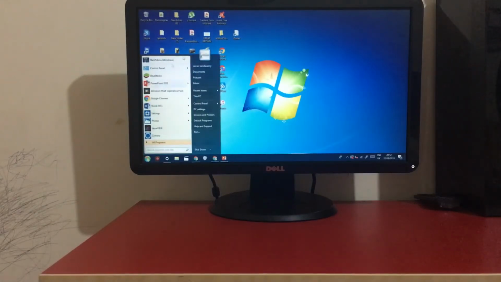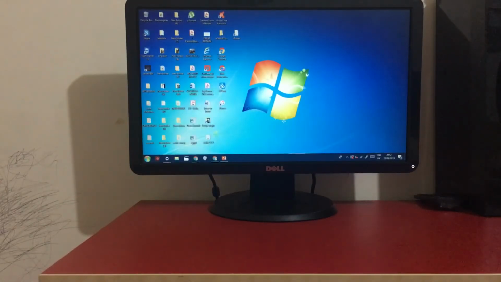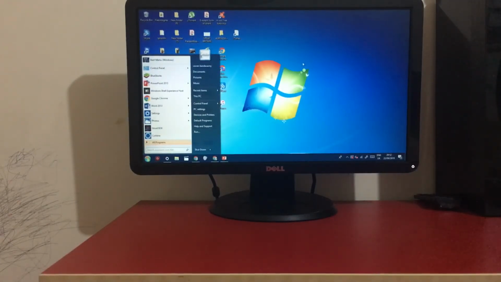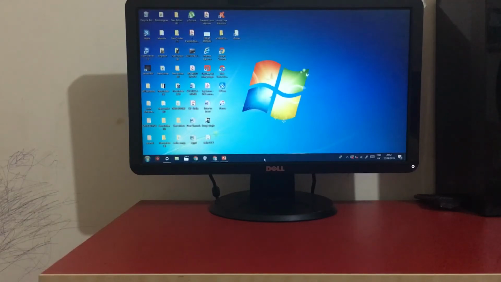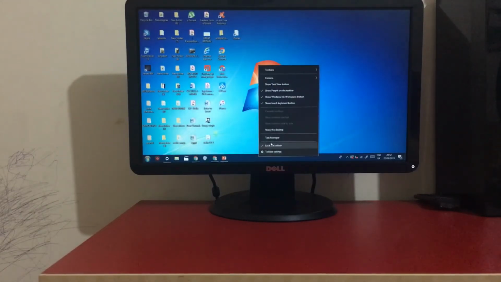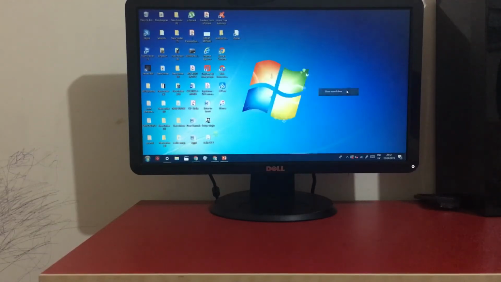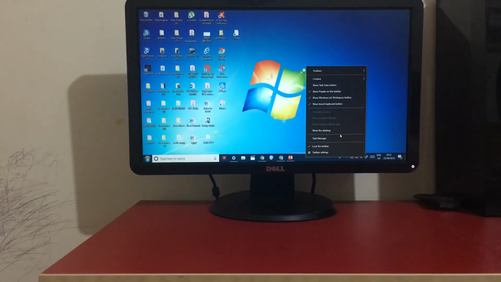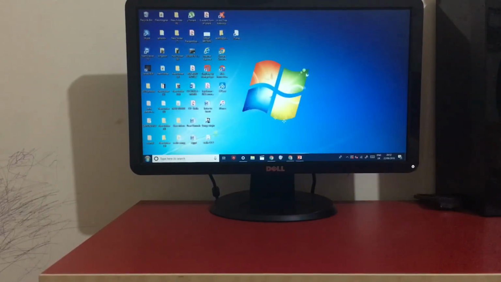If you don't want this and want to have your normal Windows 10 Start menu, to do this, it's pretty easy and simple. Just right click on the taskbar and go to Cortana, say Show Search Box, and then right click on the taskbar again, say Show Task View button.